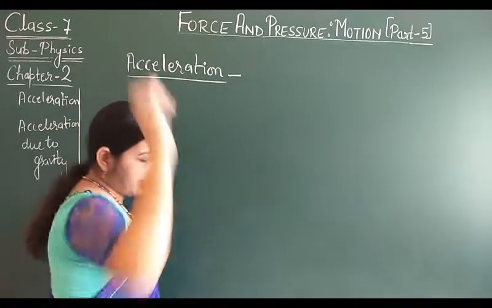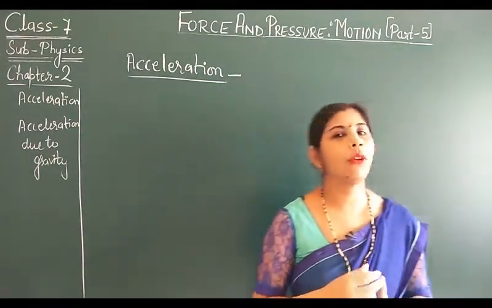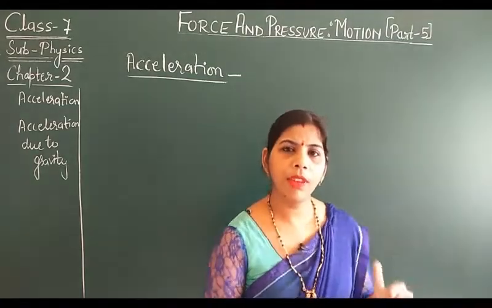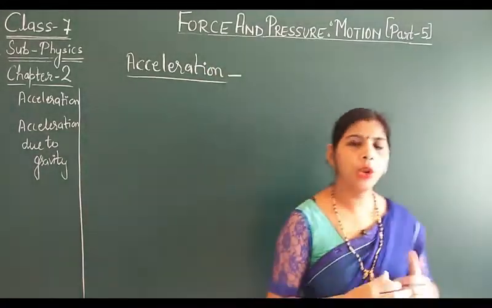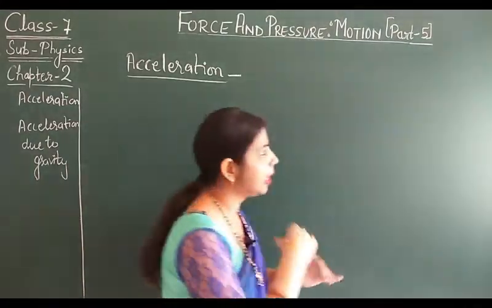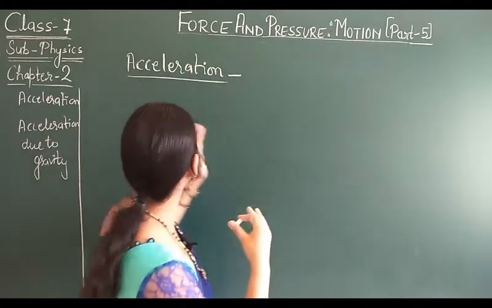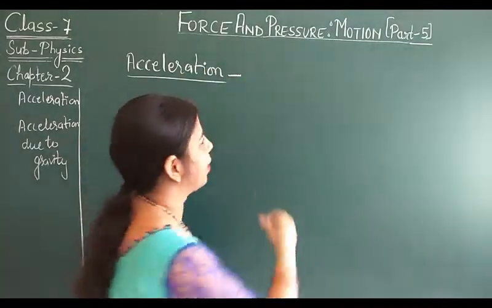This acceleration is caused due to non-uniform velocity. That means when a body has non-uniform velocity, जब कोई body जो है non-uniform velocity से move कर रही है, at that time हम क्या कहेंगे? That body has acceleration.